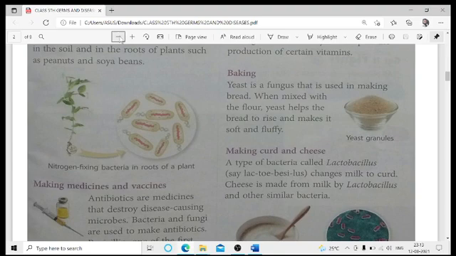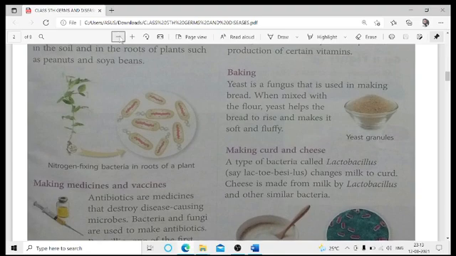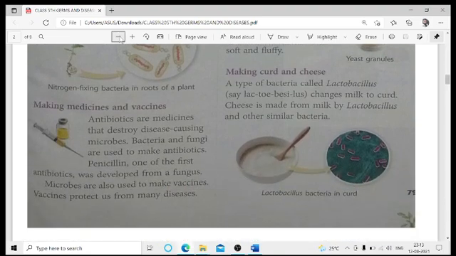The next usefulness of this microbe is making medicines and vaccines. When we are talking about medicines and vaccines, no need to discuss other examples, let us discuss some of the current examples. Just like our COVID-19 pandemic situation which is going on, all of us know that when this virus came around 2019, we did not have medicines for that, but slowly the scientists and researchers have developed a vaccine for that.